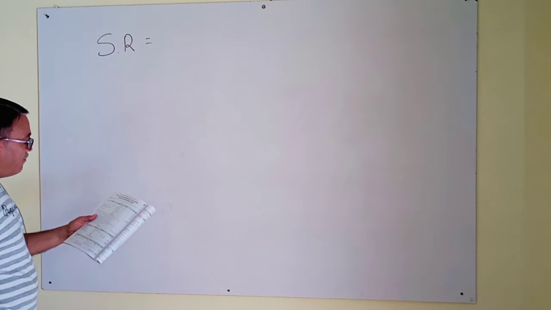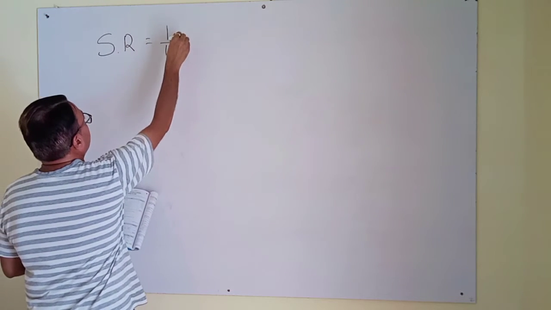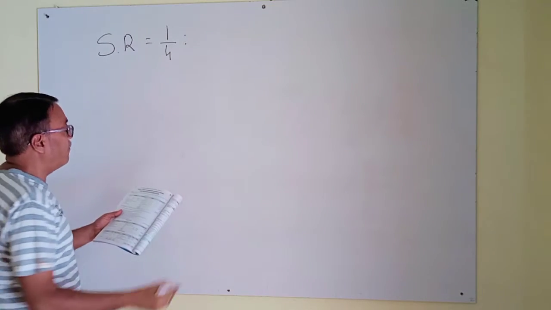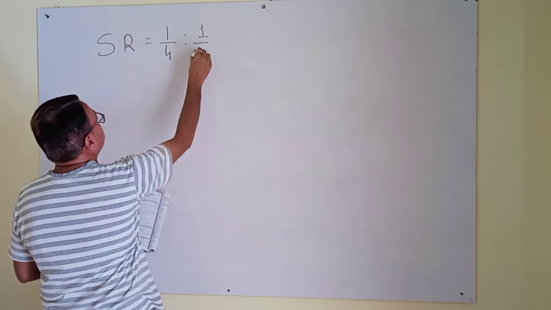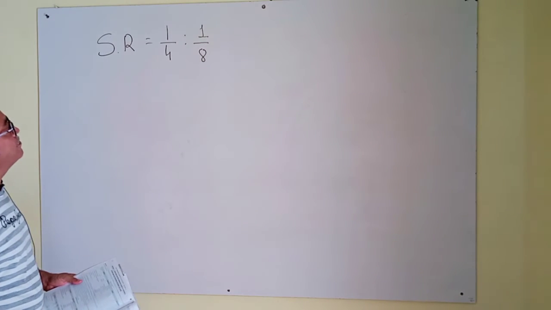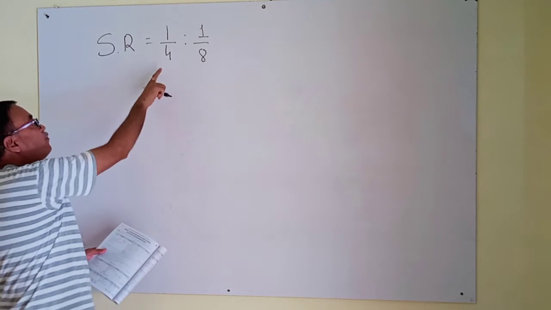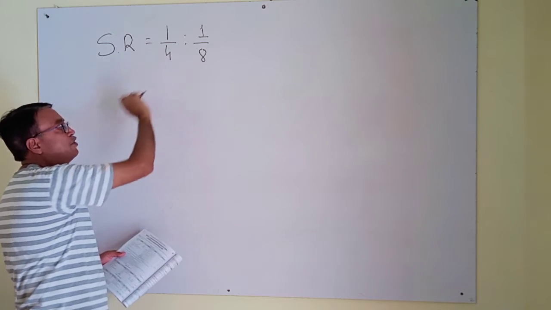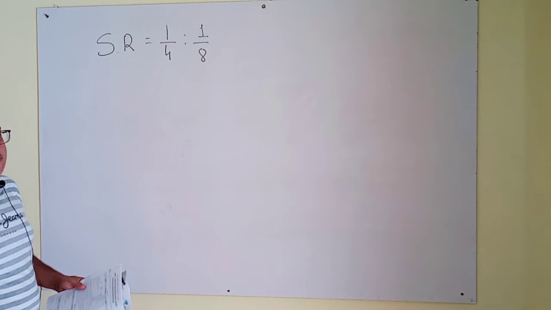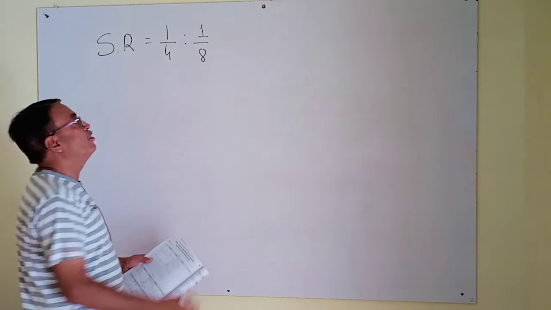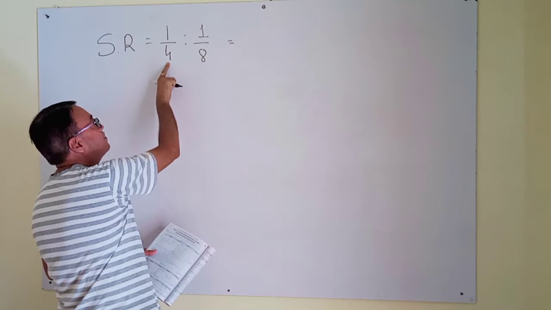See here, 1/4 and 1/8. Here is 4 and here is 8, so it cannot be recorded directly to distribute goodwill. So I will solve it here. Here is 4.